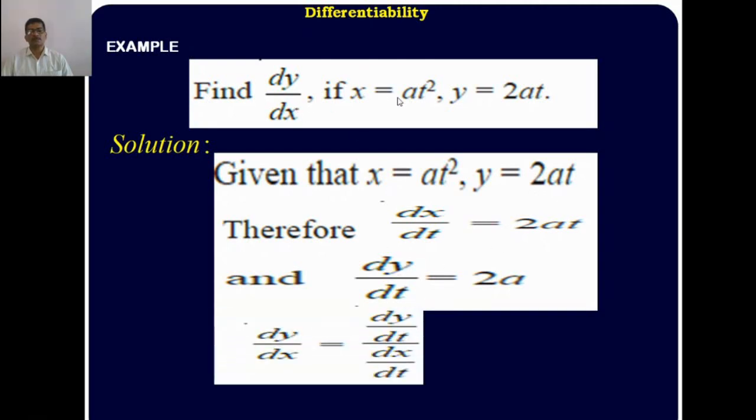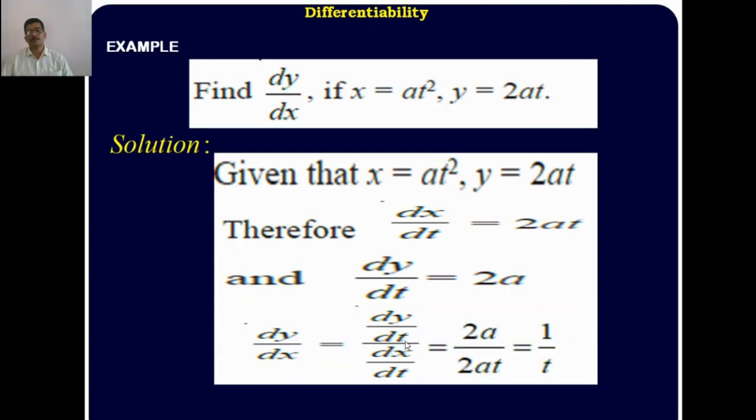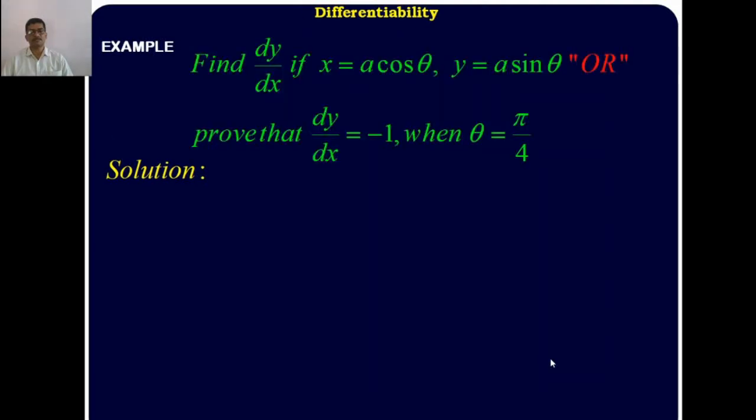The given equations are in parametric form. Here the parameter is t. Therefore, dy/dx is equal to dy/dt divided by dx/dt. Substitute the values: dy/dt is 2a and dx/dt is 2at. 2a cancels. Therefore, dy/dx is equal to 1 divided by t. The answer is 1 divided by t.